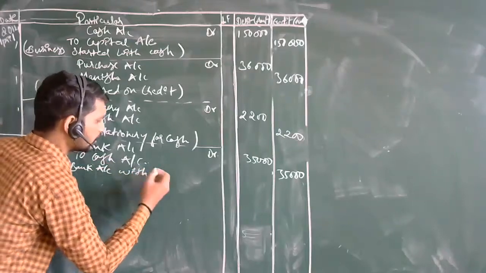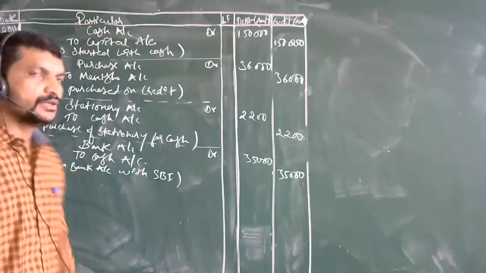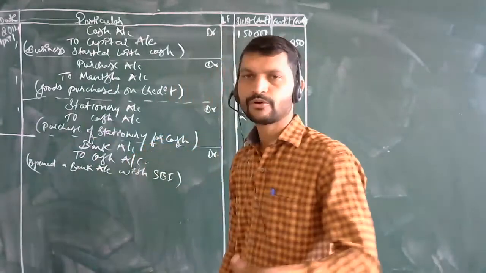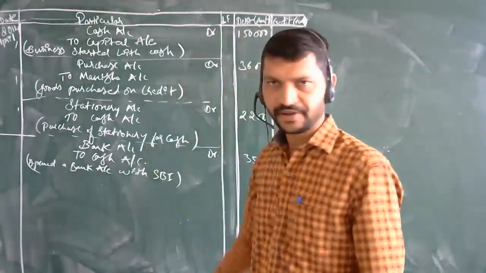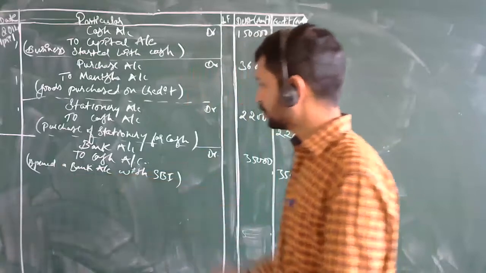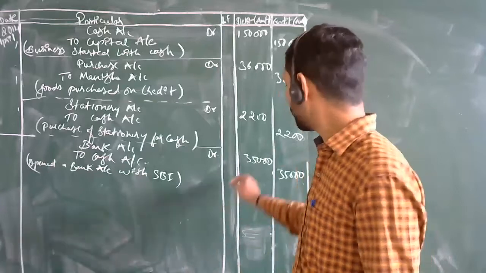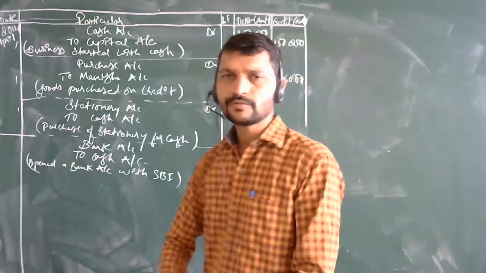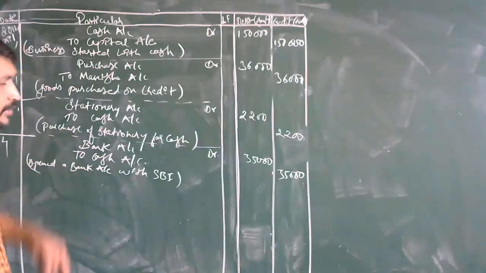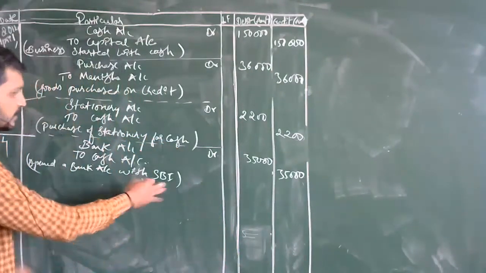The narration that you are going to write here gives a clear picture of the transaction that has taken place. Just by reading this, you can understand that you have opened an account in the bank of SBI, amounting to rupees 35,000. This is one of the transactions which took place on the 2nd April 2014 or 17. That is the information you are going to write in the narration part.